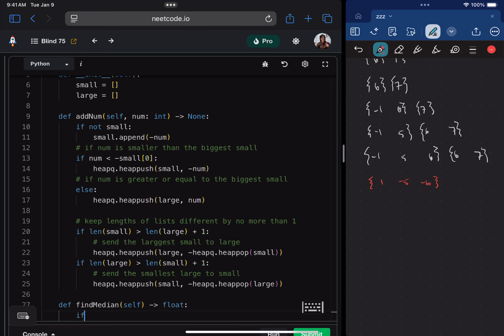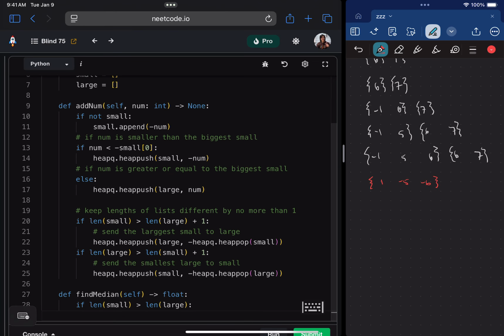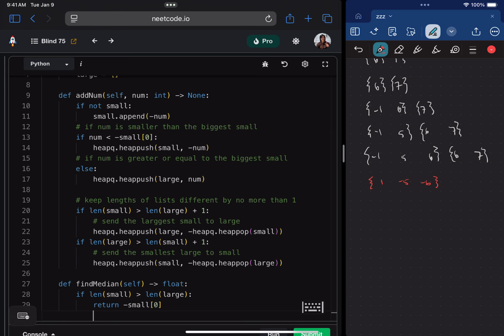If the length of small is greater than the length of large, and we know that they're never going to be off by more than 1, then we will return the biggest small. And again, we negate it just because that's how max heaps work.